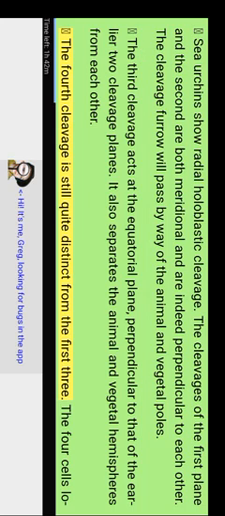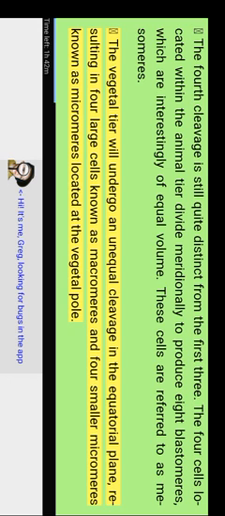The fourth cleavage is quite distinct from the first three. The four cells located within the animal tier divide meridionally to produce 8 blastomeres, which are of equal volume. These cells are referred to as mesomeres. The vegetal tier will undergo an unequal cleavage in the equatorial plane, resulting in 4 large cells known as macromeres and 4 smaller cells known as micromeres located at the vegetal pole. Figure 5.23, sea urchin blastomere.